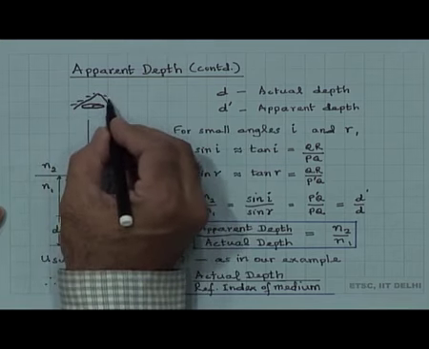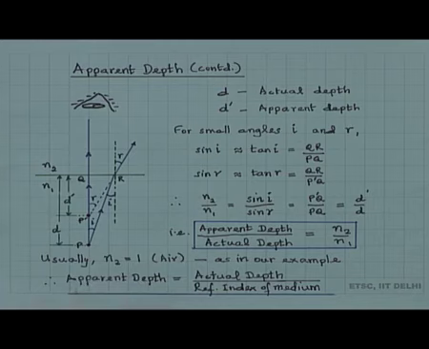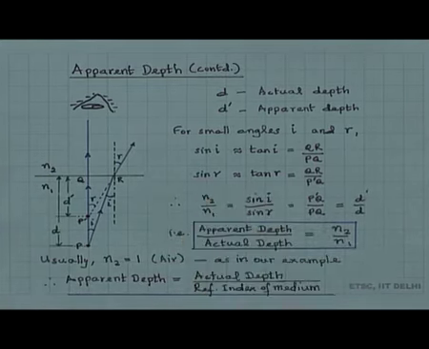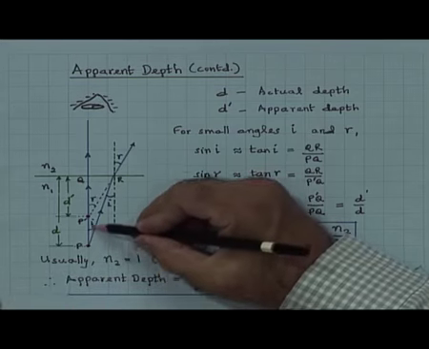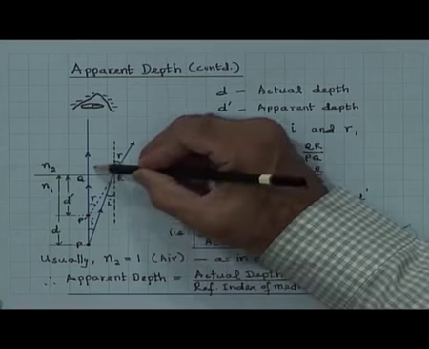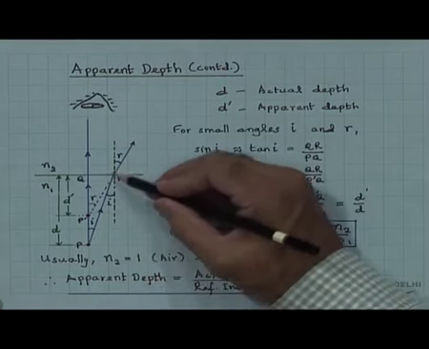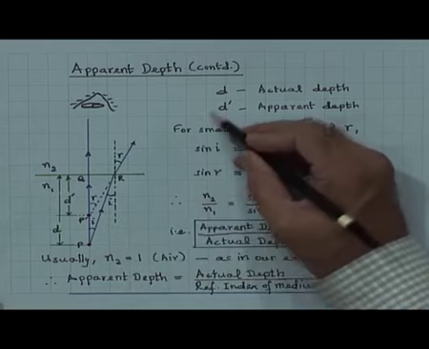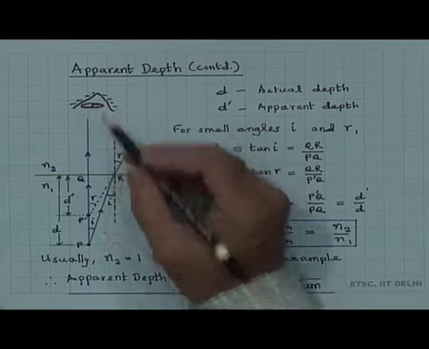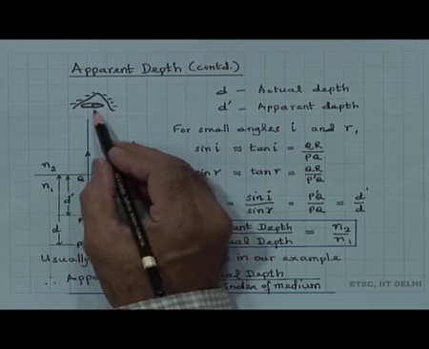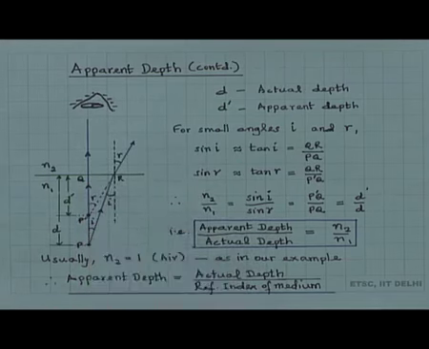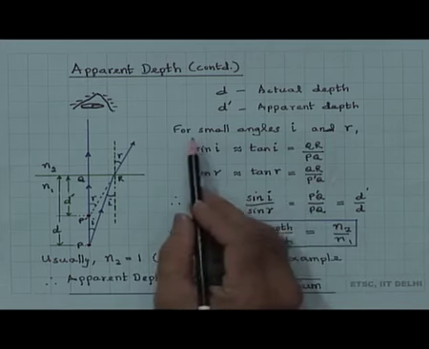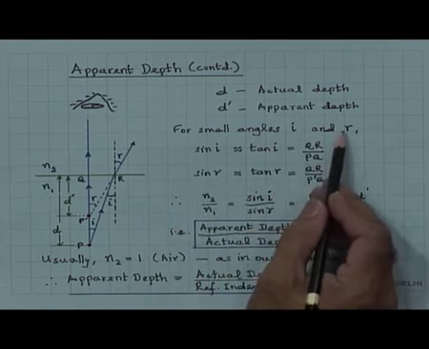So, this is the eye which is observing the point P. Therefore, the rays which enter the eye are those which make very small angles. The ray which would come here would enter the eye. Any ray which is making a larger angle does not enter the eye. So, all the rays which enter the eye are the ones which make a very small angle. Therefore, the approximation is very much valid for small angles i and r.